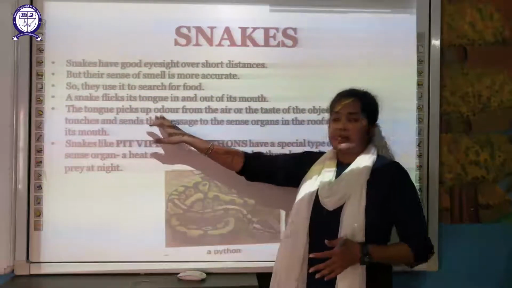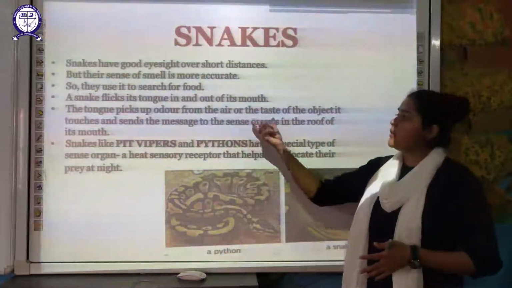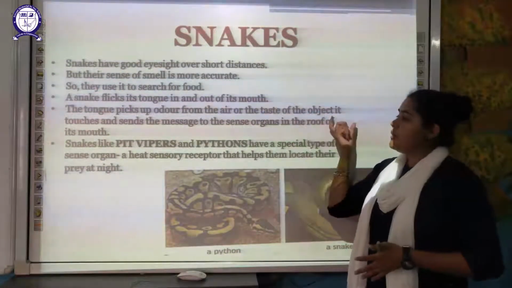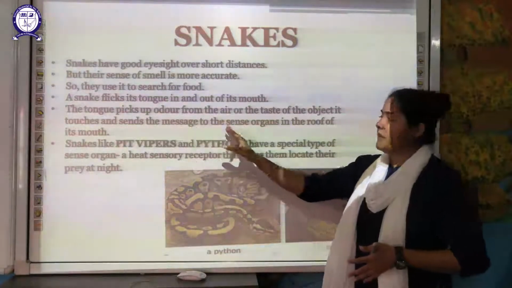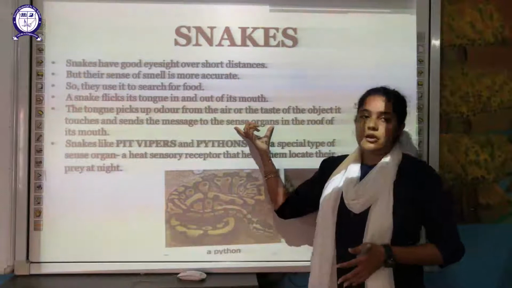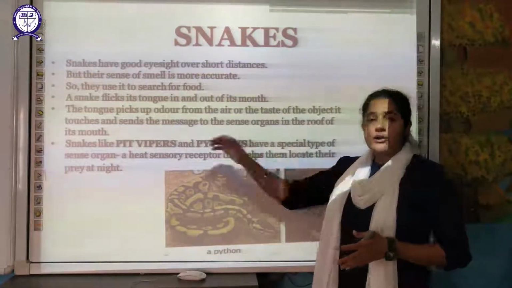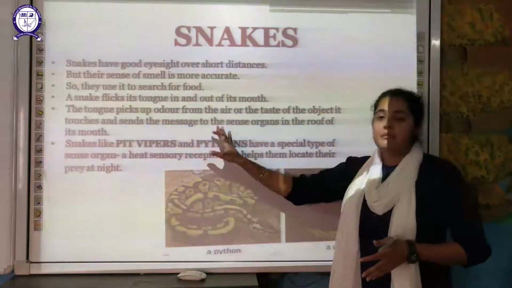As the tongue of the snake comes out, it picks up certain odors found in the air or around. It can also taste the object it touches, and it sends the message to the sense organ in the roof of its mouth. There is a certain sense organ found on the topmost part of the roof of its mouth, and it sends that message.